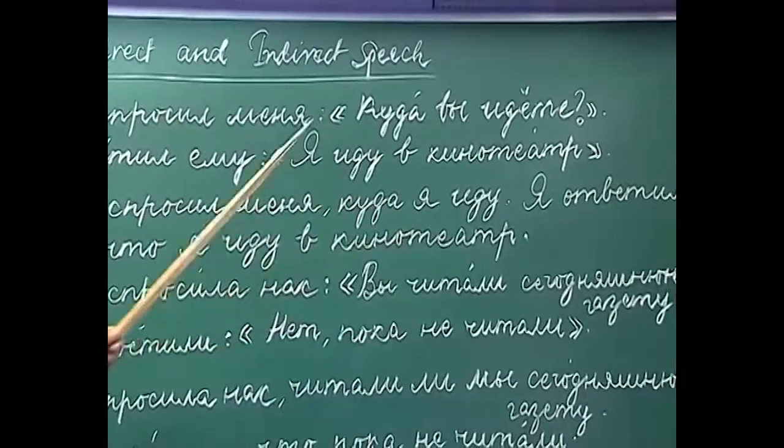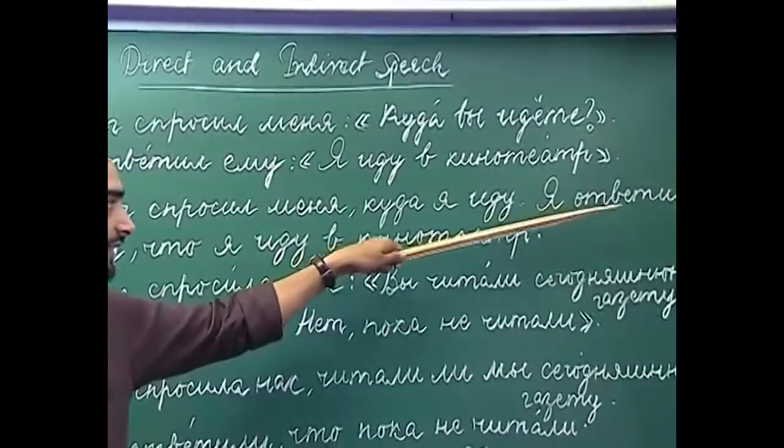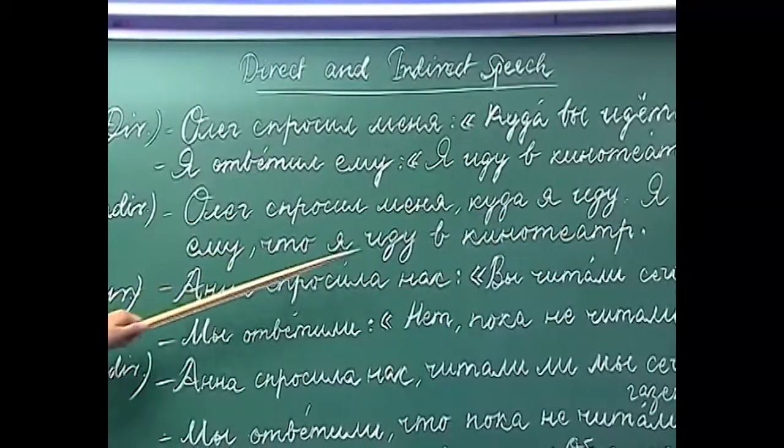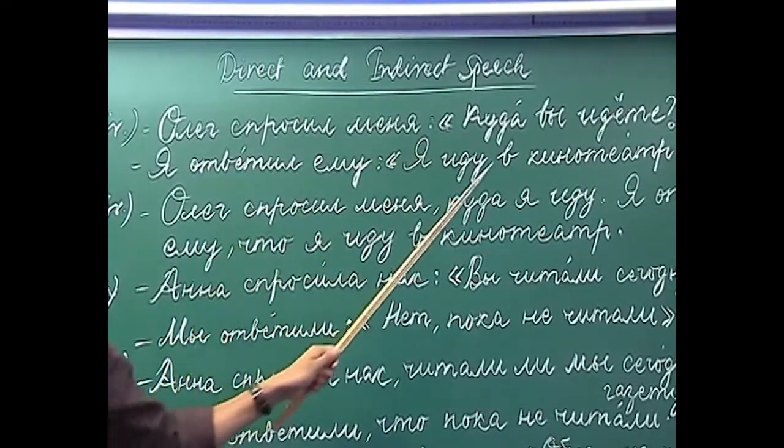The next sentence is a statement. That is why we have to add an additional conjunction shto and change the direct speech into indirect speech. Ya atvechil yimu shto ya idu f kina chiatar. I replied to him that I am going to the movie theater.